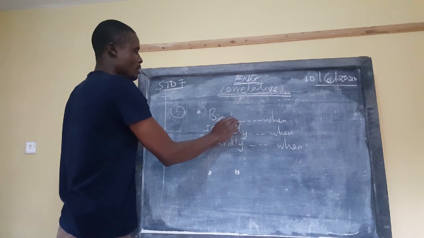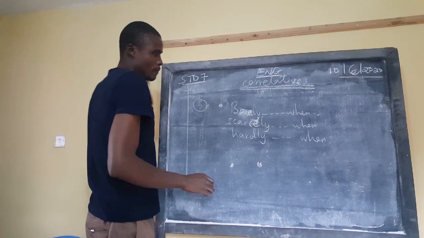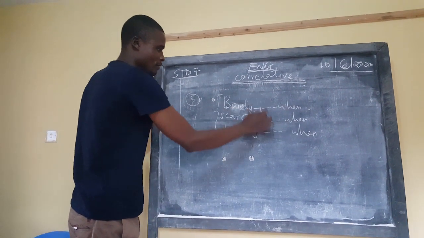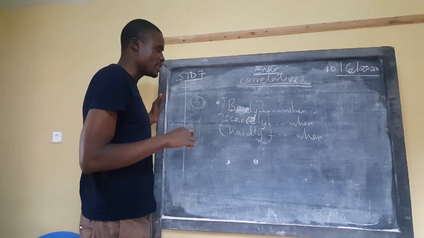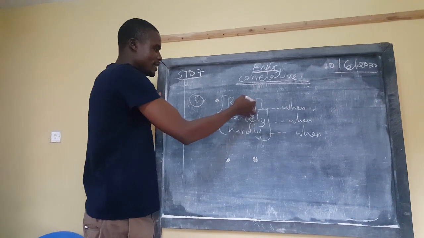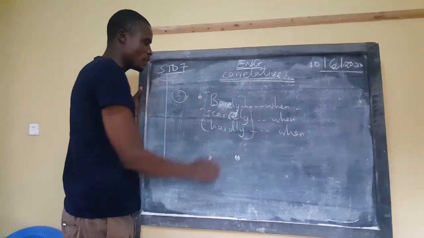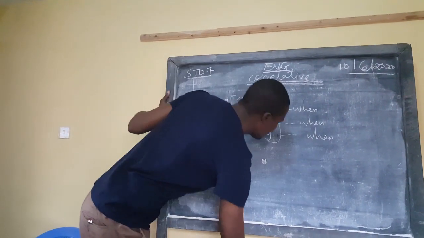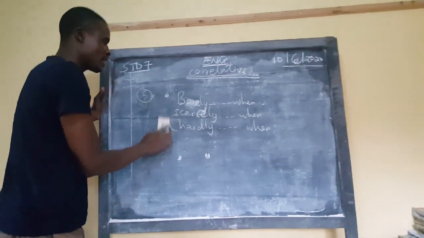So we will begin from barely. These 3 things here, we had done them before under the adverbs of negativity, the ones that show that something is negative. Barely, scarcely, hardly. Mother barely goes to town. Mother scarcely goes to town. Mother hardly goes to town. They are adverbs of negativity. So when we add when there, it shows that immediately one thing happens, another one happens.